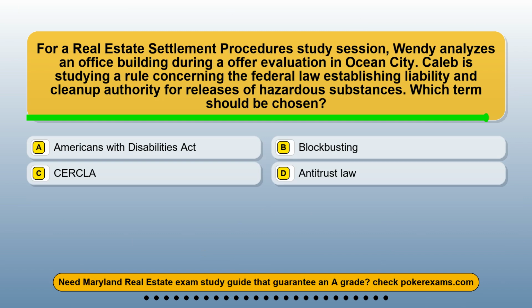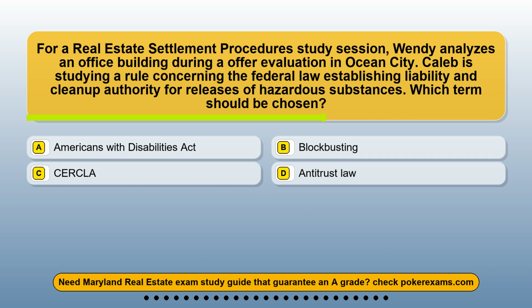Question 13. For a real estate settlement procedures study session, Wendy analyzes an office building during an offer evaluation in Ocean City. Caleb is studying a rule concerning the federal law establishing liability and cleanup authority for releases of hazardous substances. Which term should be chosen? Option A. Americans with Disabilities Act. Option B. Blockbusting. Option C. CERCLA. Option D. Antitrust law.